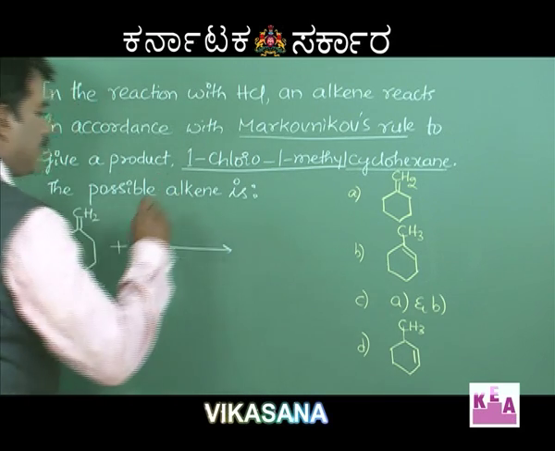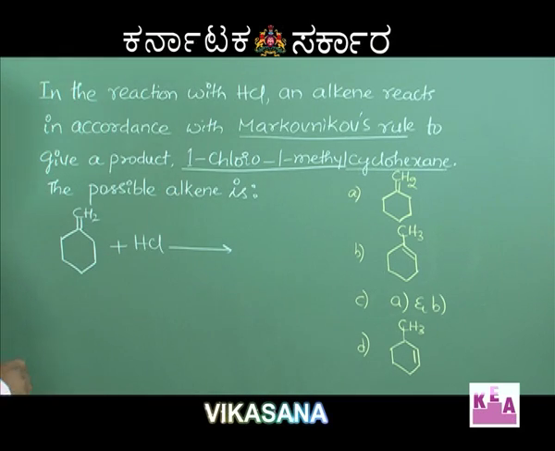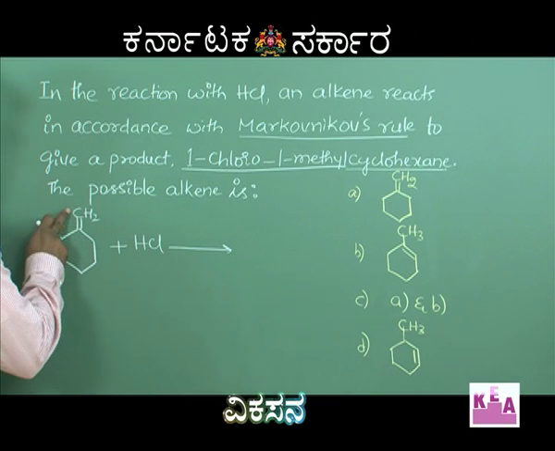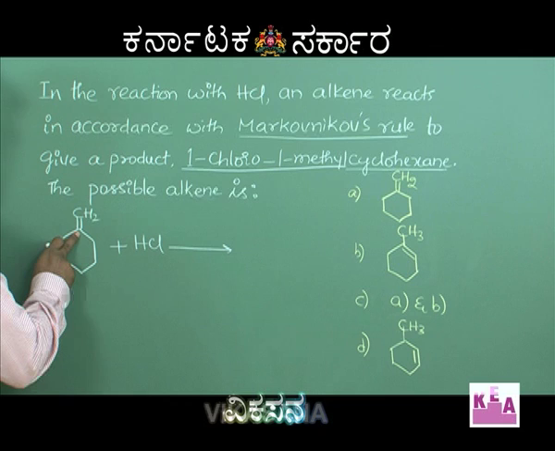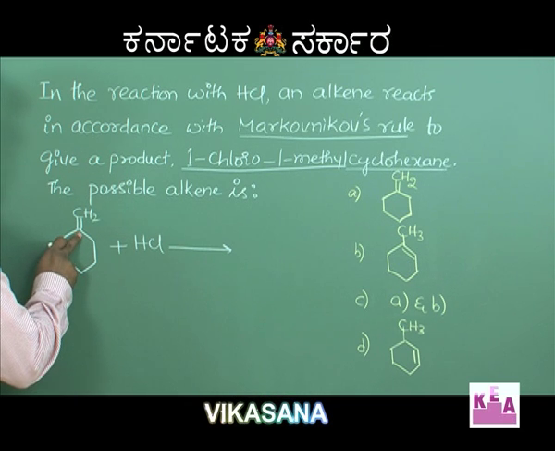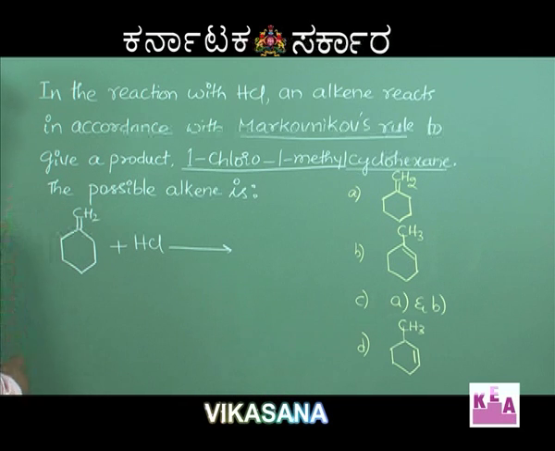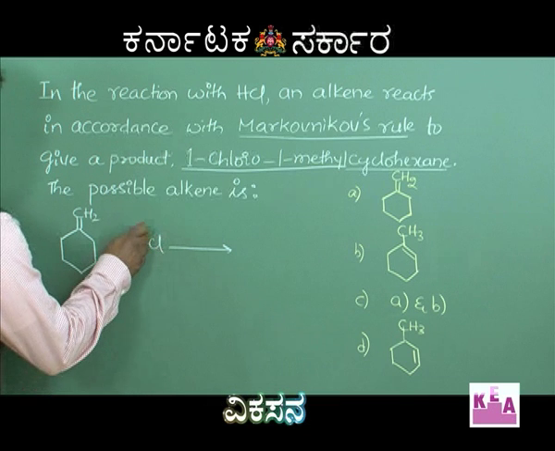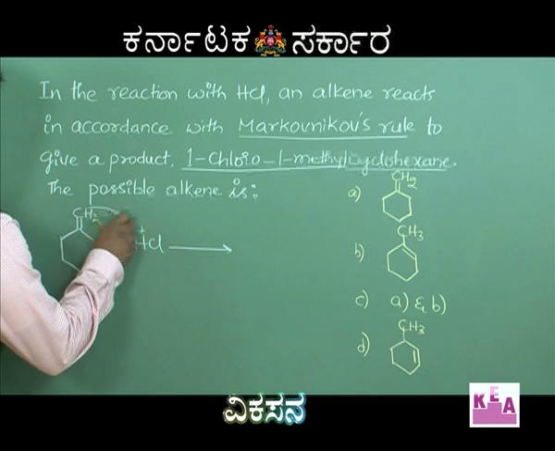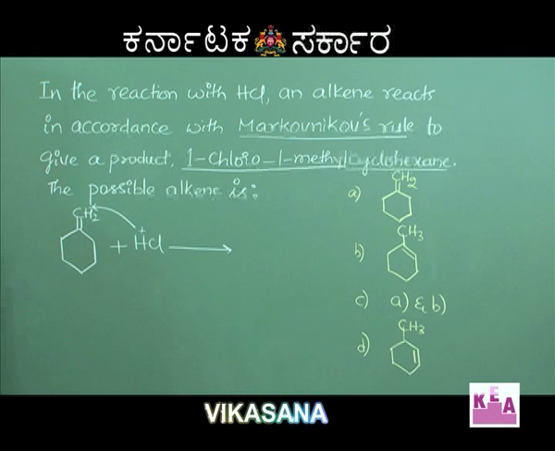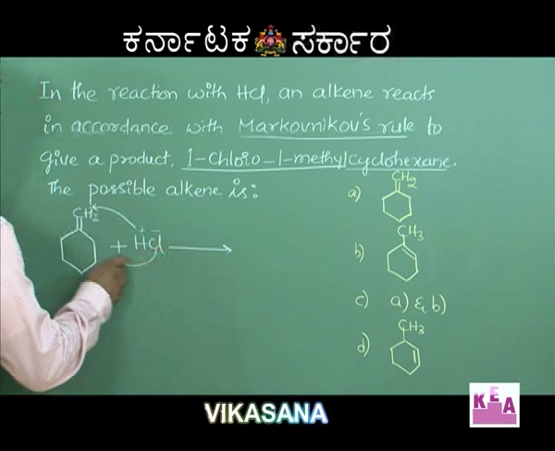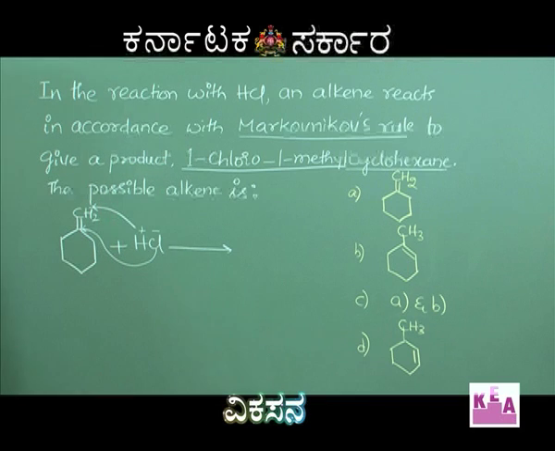addition reaction takes place according to Markovnikov rule of addition. So this is CH2, this is CH. So this has fewer hydrogens, this has more hydrogens. So therefore, the H plus part should get attached to the carbon atom containing the most hydrogen atoms, whereas the negative part of the reagent should go to the carbon atom containing fewer hydrogen atoms.